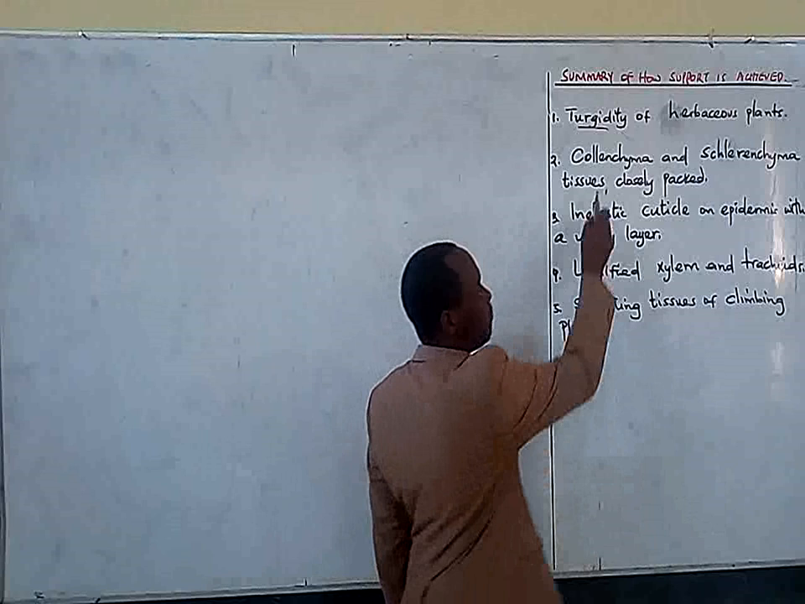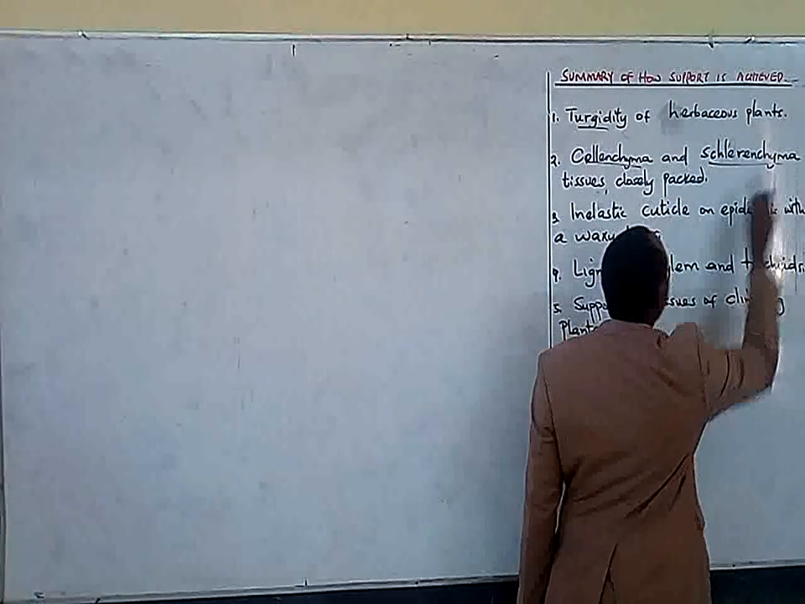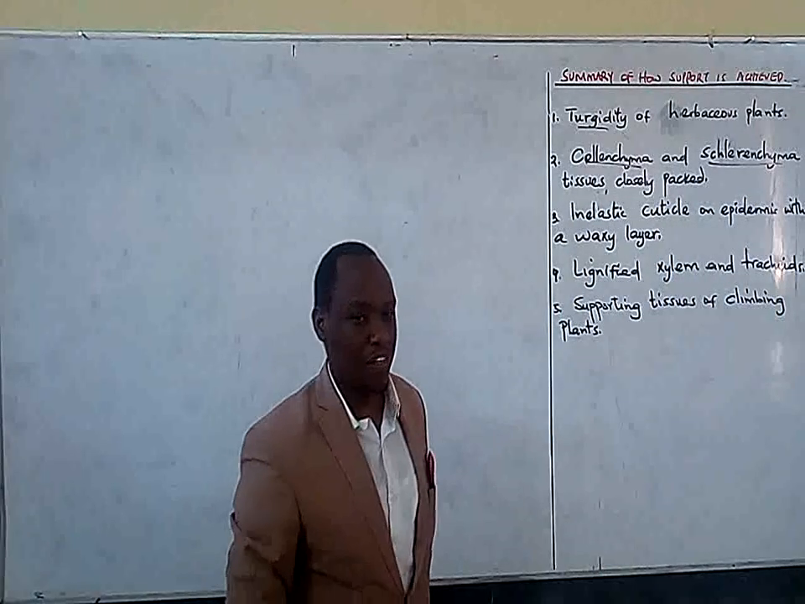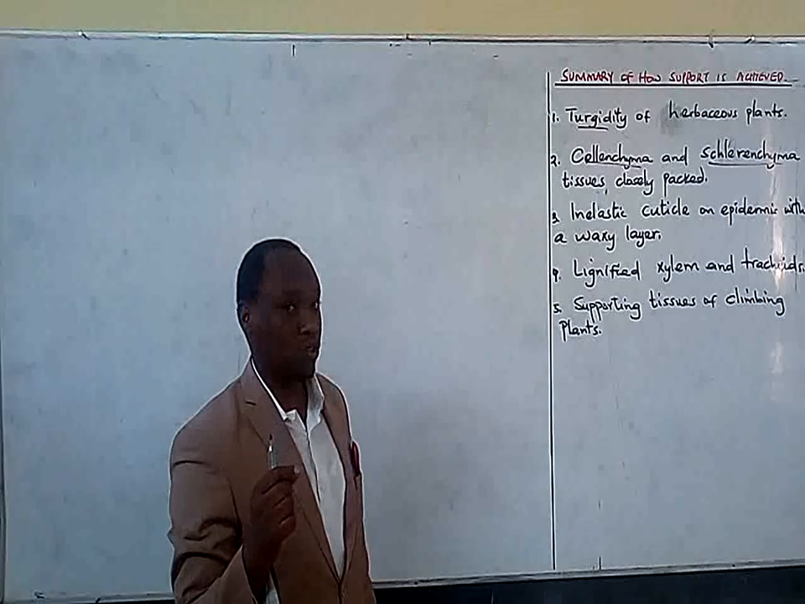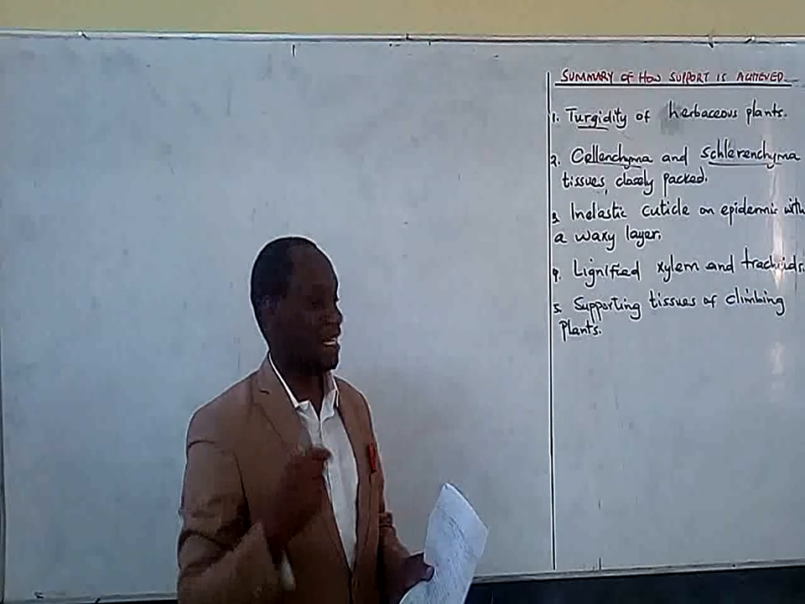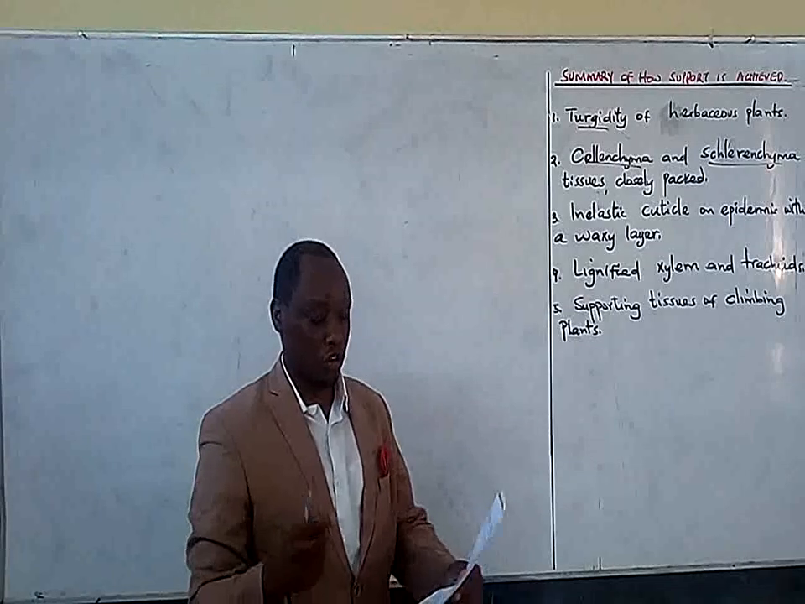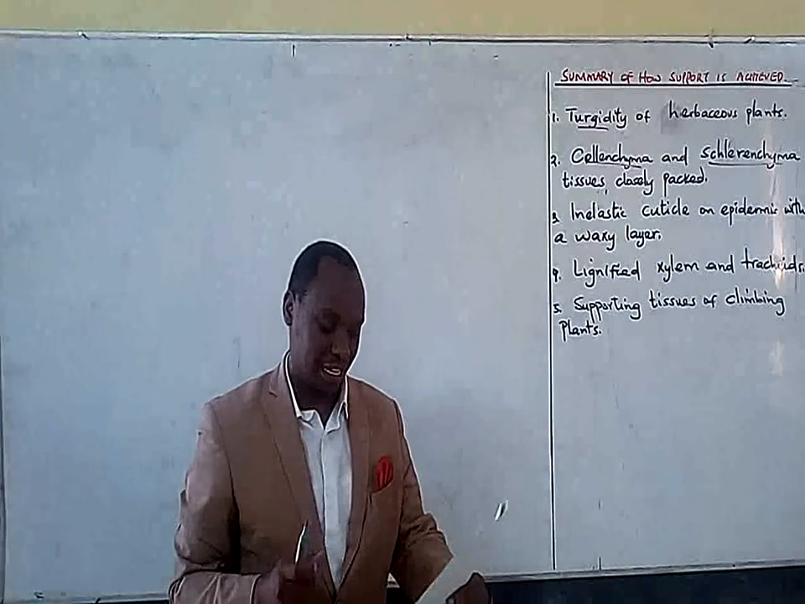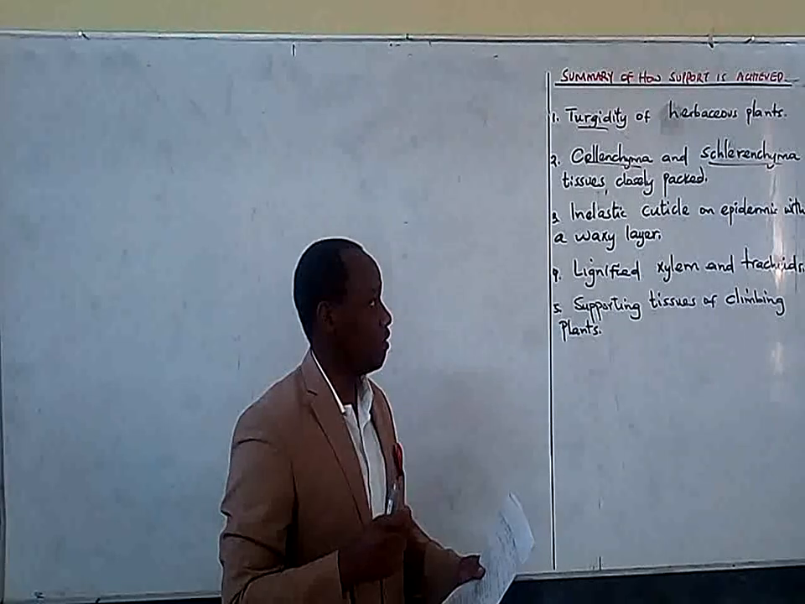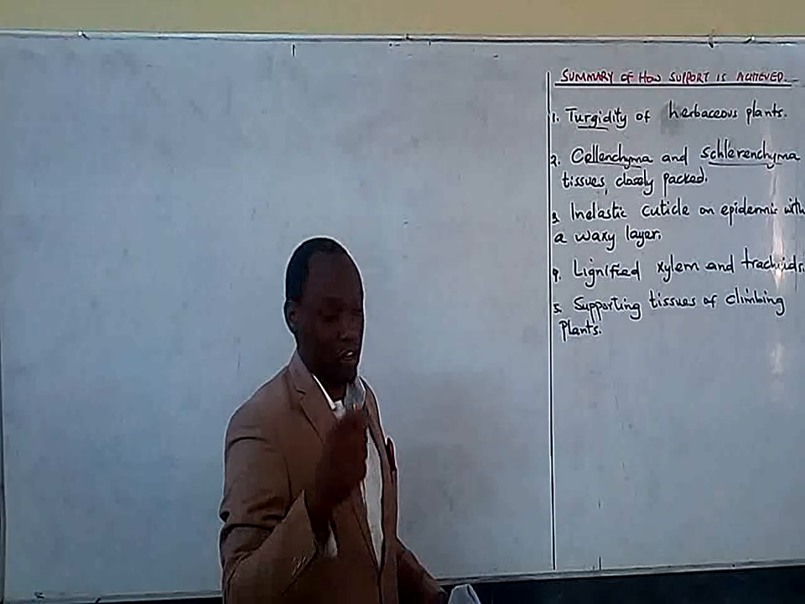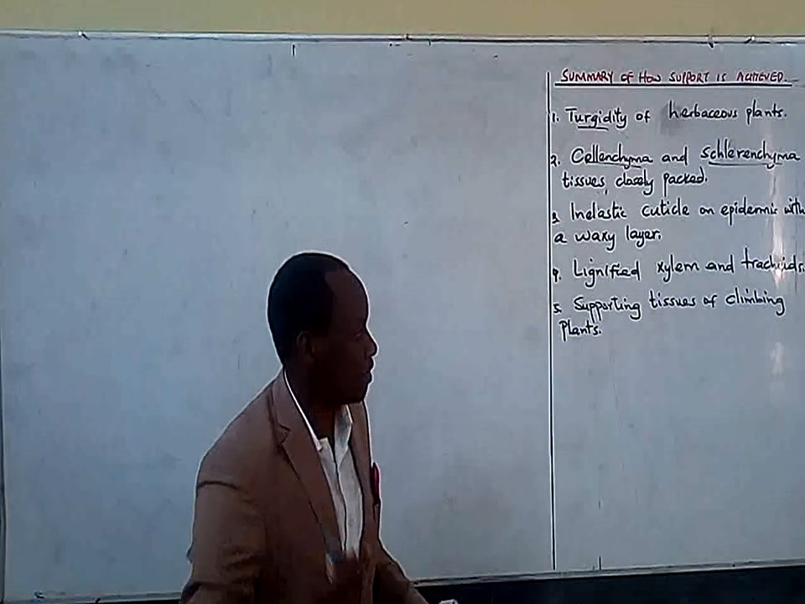Number two, we have collenchyma and sclerenchyma tissues. These are closely packed tissues. And these closely packed tissues have an ability, because of the way in which they are packed, to help the plants to provide support. They help the plants to obtain support in the roots, also in the stems.